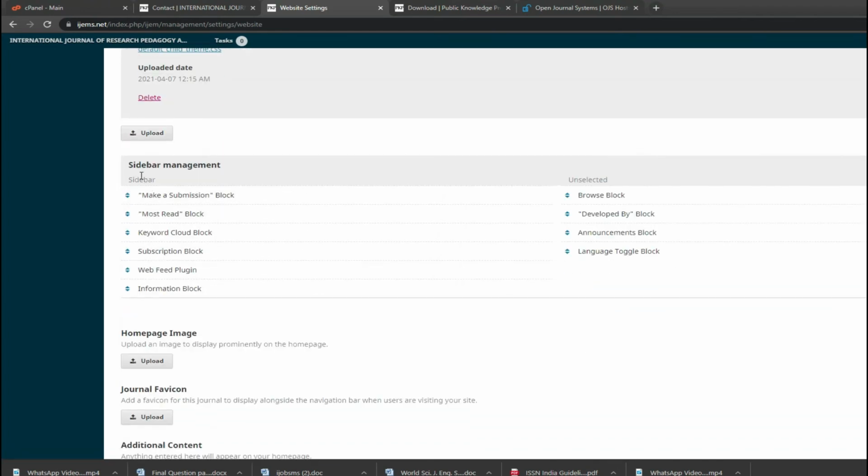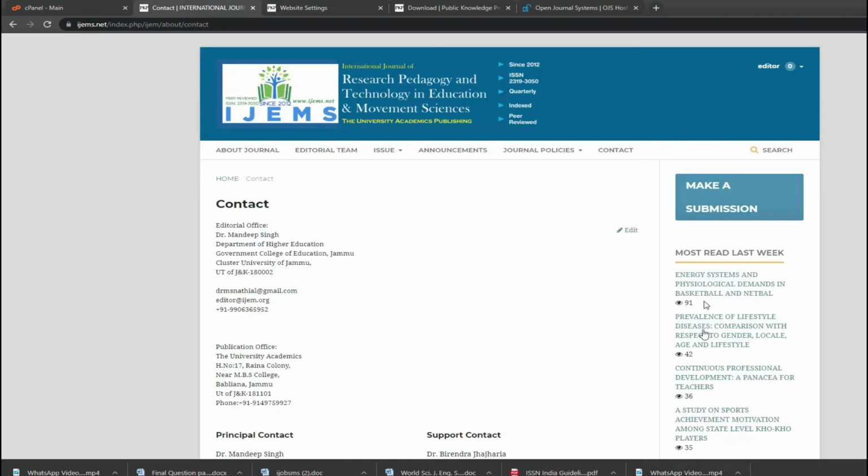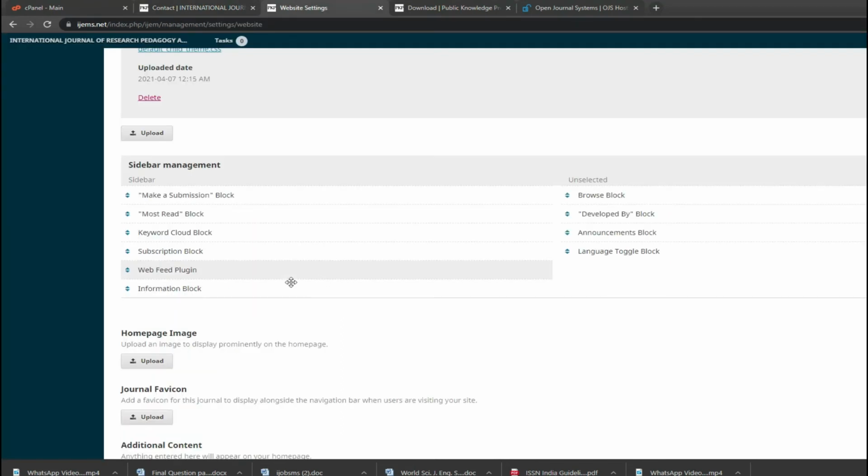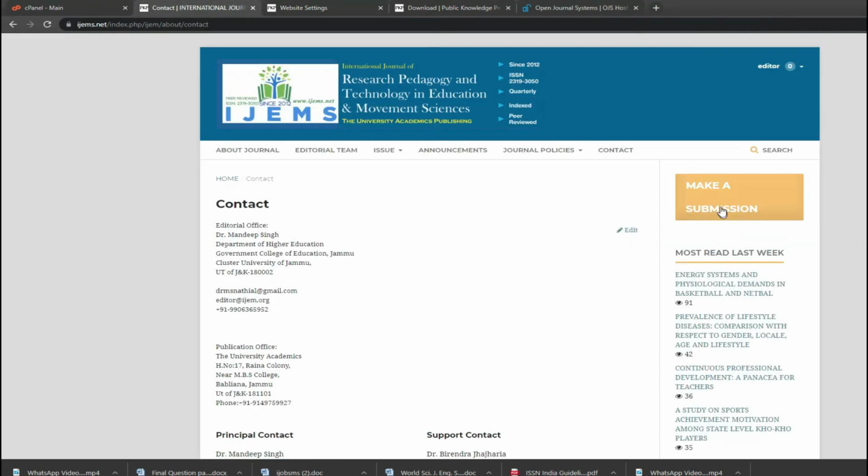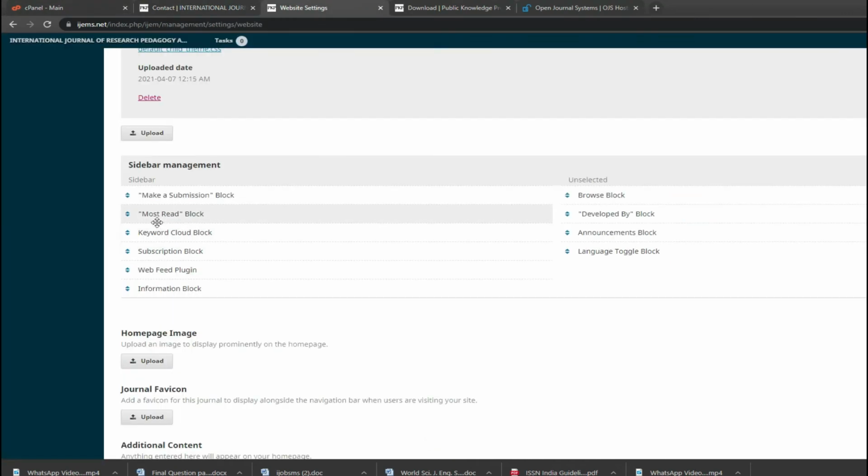For example, I want sidebar management. What is sidebar management? These are the sidebar blocks in the site. I want to highlight here that my submission should be from this side. So I go to settings and see sidebar management. I have made a submission block. What is a submission block? I have placed it on the sidebar. So this is the submission highlighting thing. This is a make a submission bar. Everything will be done automatically by the journal.